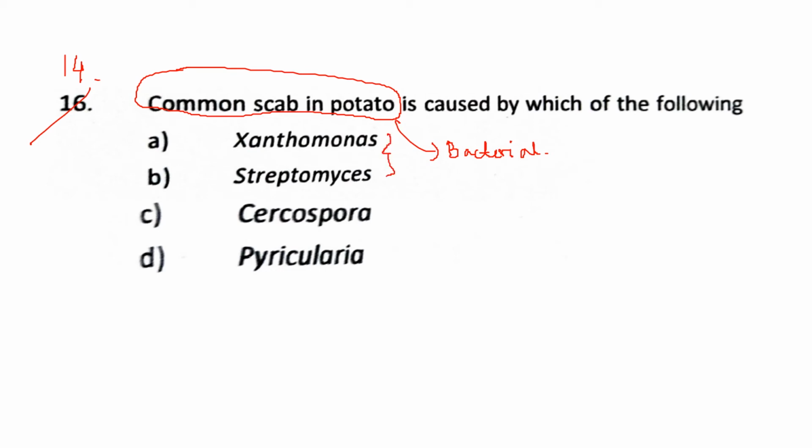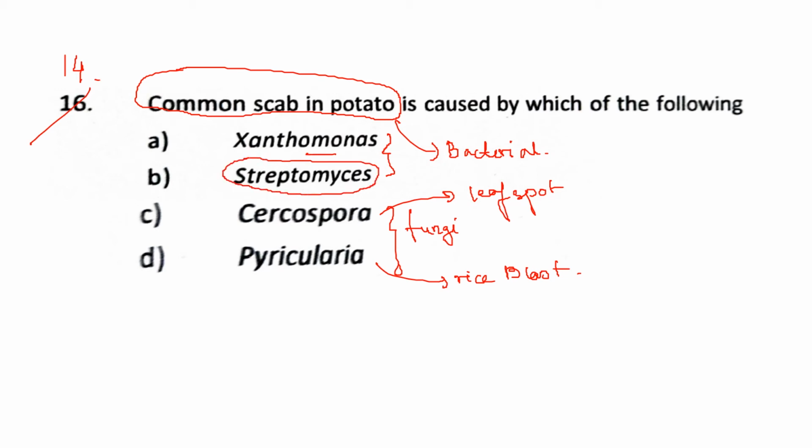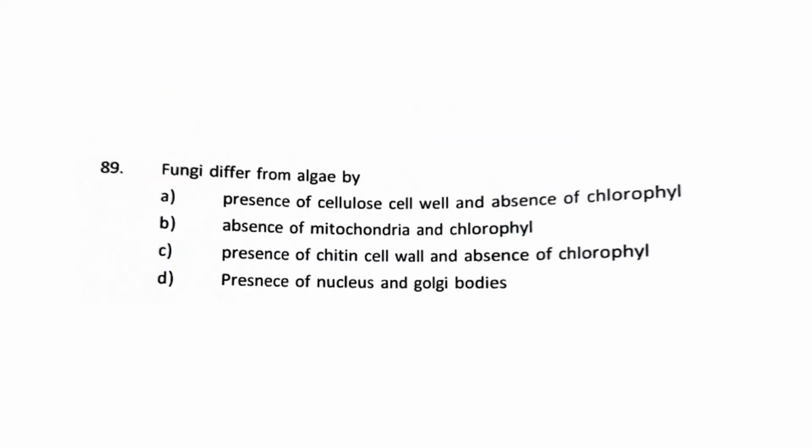Let me tell you that these two are bacteria, and these two are fungi. Cercospora is responsible for leaf spot disease in potato, and Pyricularia is for rice blast disease. Of the other two, Xanthomonas is for citrus canker and Streptomyces scabies is responsible for common scab in potato. So the answer is B.